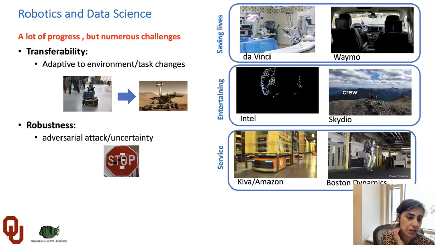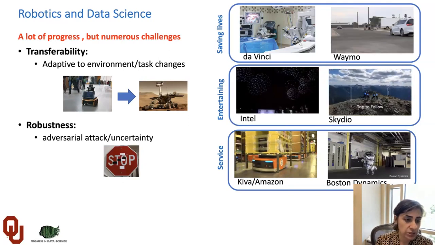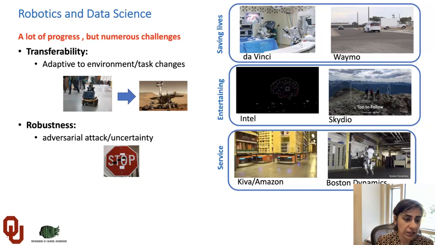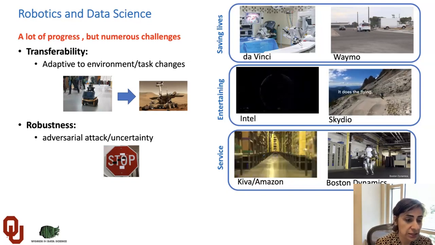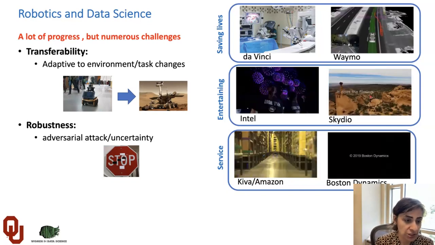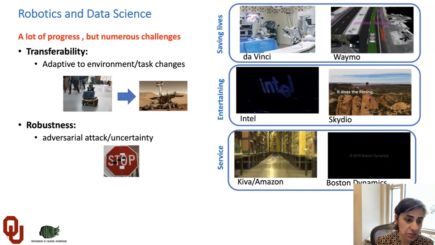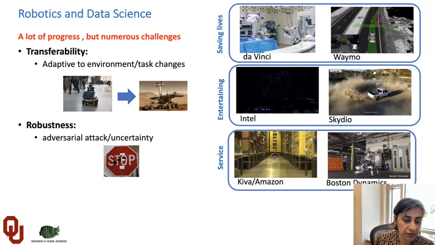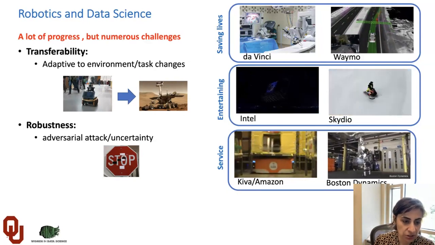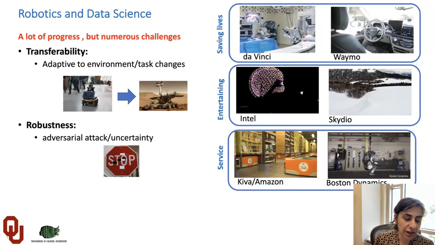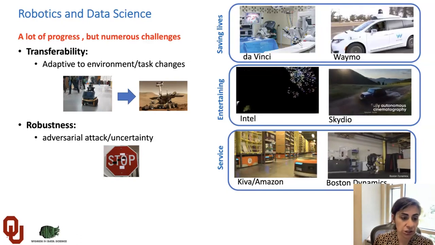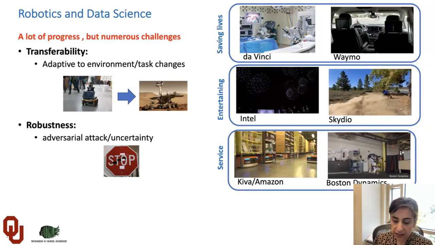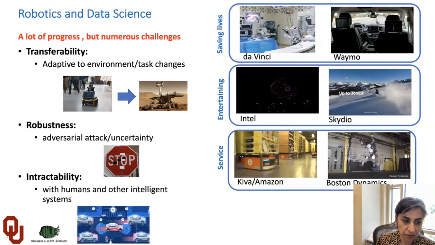And also we have the robustness issue: how can we have the model behave accurately and efficiently when we have some noise or uncertainty and even adversarial attack? For example, this adversarial patch on the traffic signal makes the neural network predict or detect an inaccurate signal.